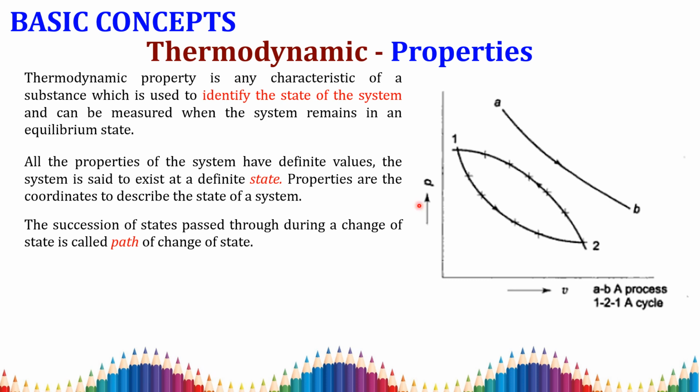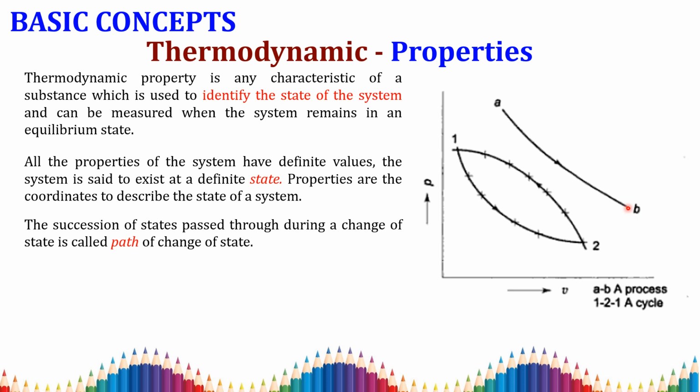Consider a graph drawn with volume on the x-axis and pressure on the y-axis. P represents pressure and V represents volume. Consider this line, a process from A to B. If you plot one point on an XY graph, it has some meaning. For example, the volume is 5 here and the pressure is 4.